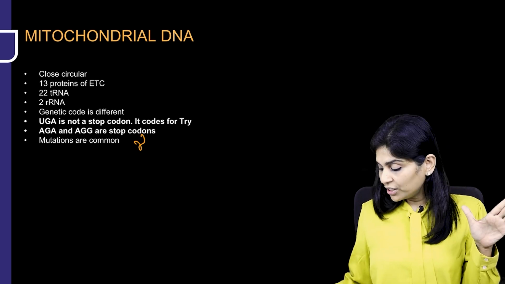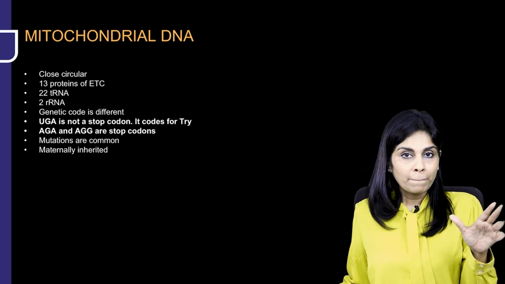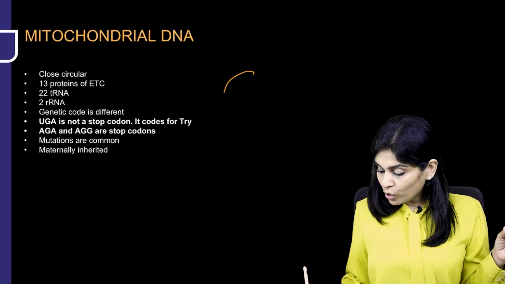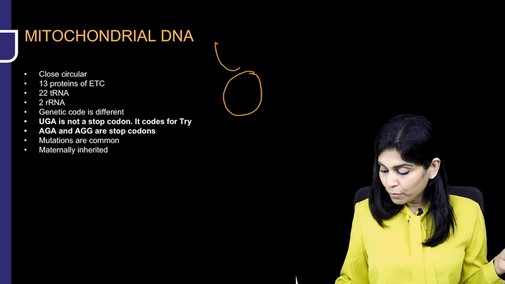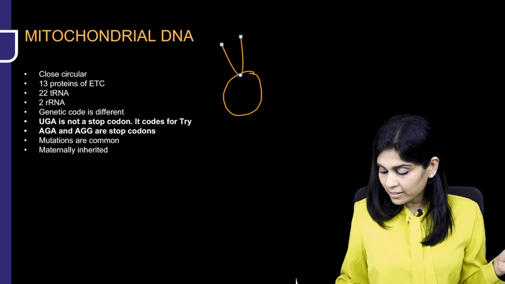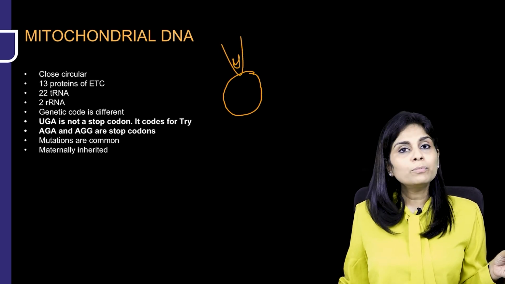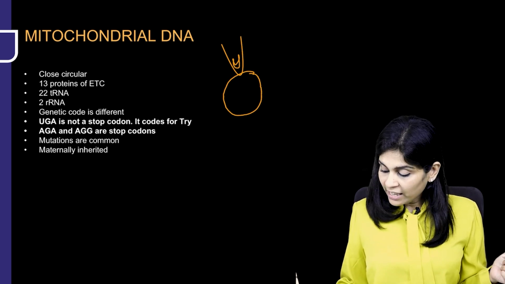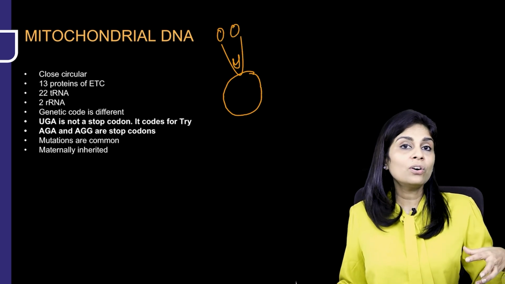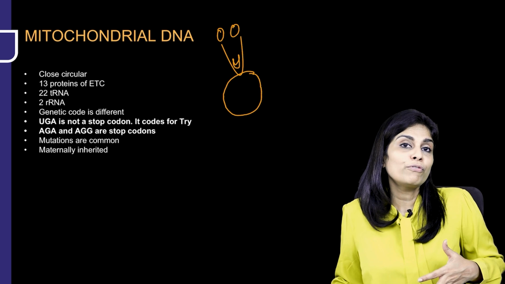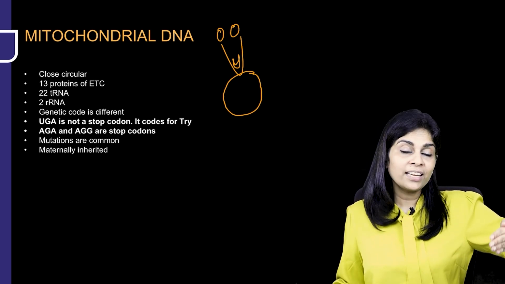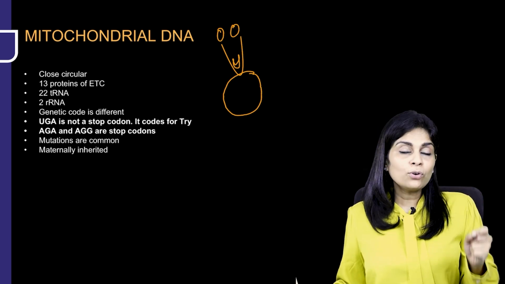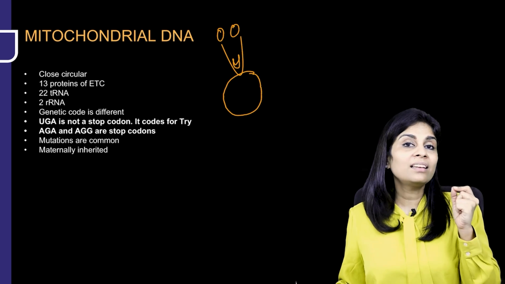Okay, and such mutations are only maternally inherited. Why do you think mitochondrial DNA mutations are only maternally inherited? It is because during the zygote formation, all that the sperm contributes with is its pronucleus. Don't we know that? The remaining part of the sperm will be shed down. And only here you have mitochondria. So sperm mitochondrial DNA does not even take part in zygote formation. So if that sperm mitochondrial DNA has got any mutations, will it be inherited by the zygote? No. So mitochondrial DNA mutations are only maternally inherited.